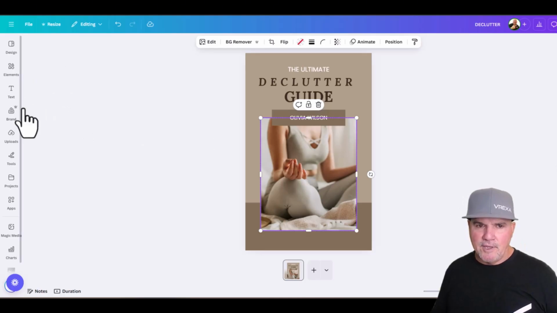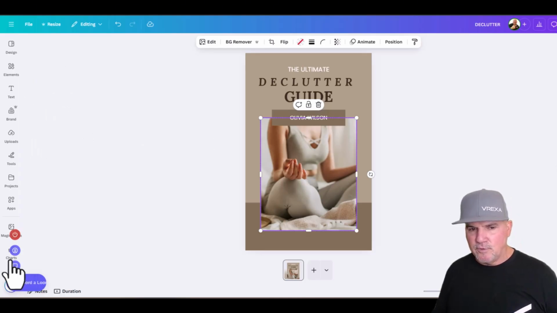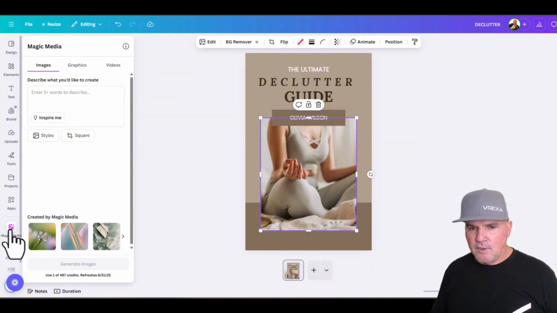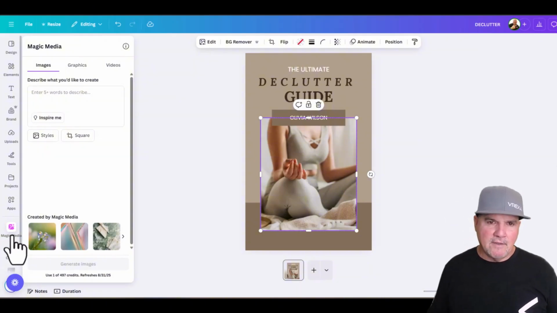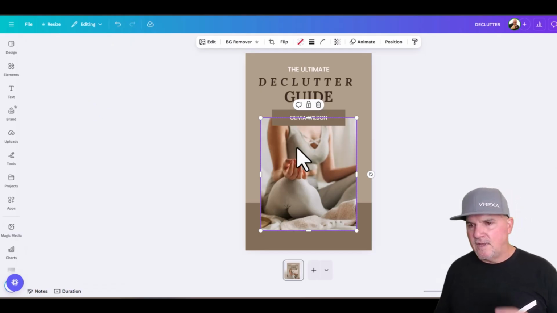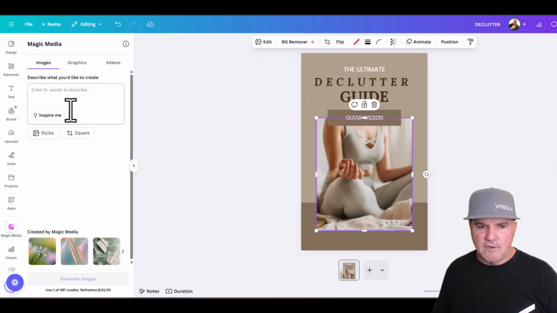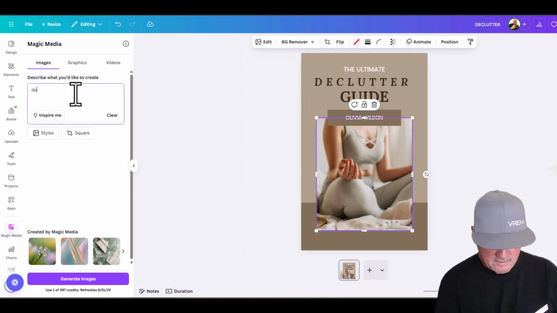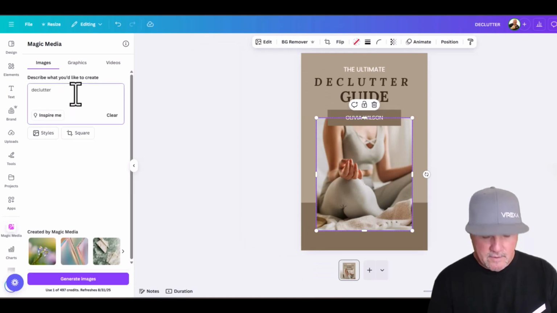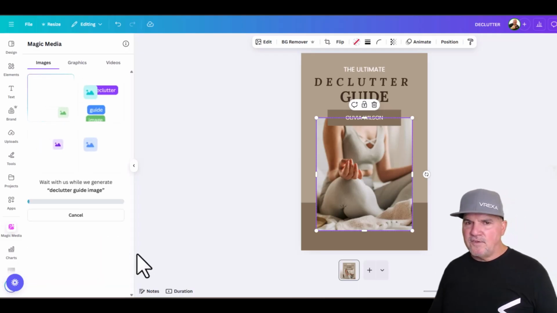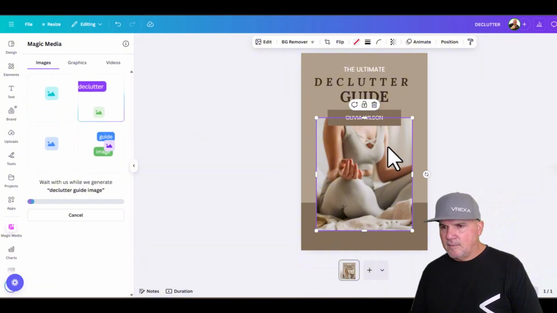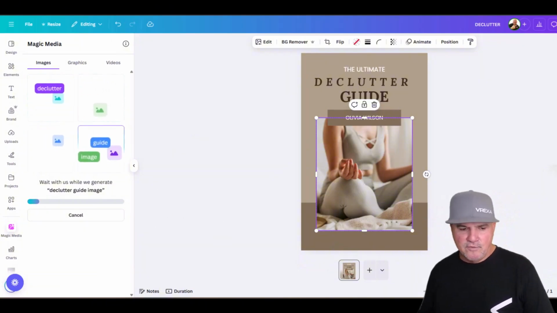Then drop in an image from whatever you want. You can go in and create an image with AI. So here's a particular thing called Magic Media that allows you to put in a couple of words, and then it'll create. Let's give it a shot, and we'll call it declutter guide image, and just see if it gives us some images that we could actually use in this.